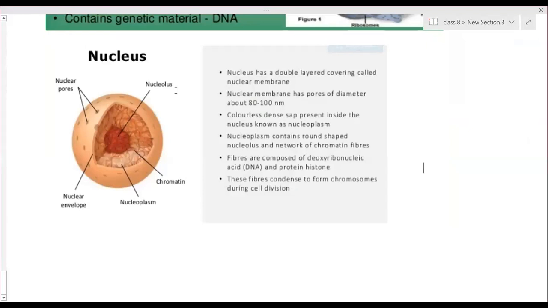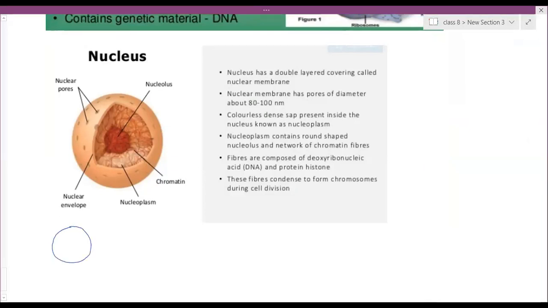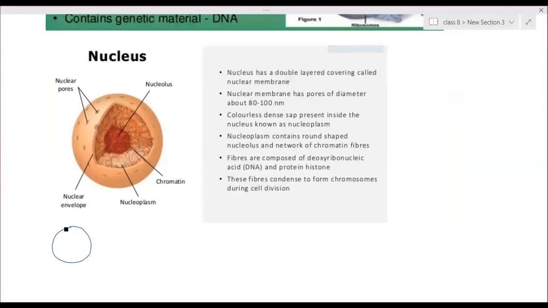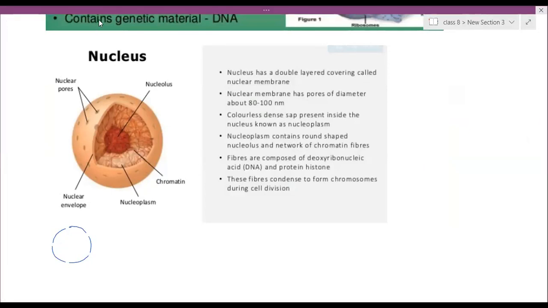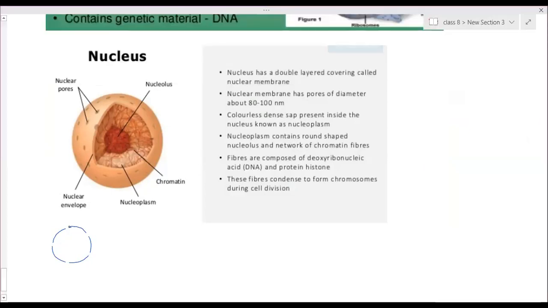While drawing the nucleus, you have to draw it like this. It is a double membrane with some holes in between.